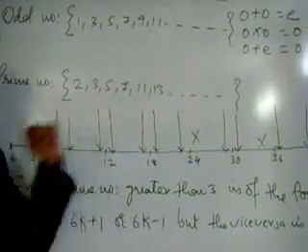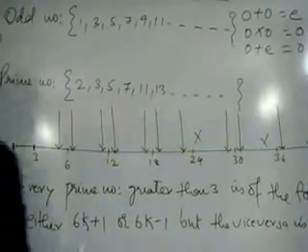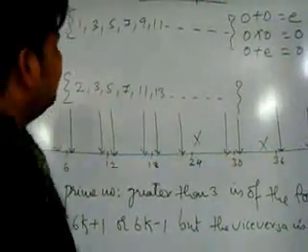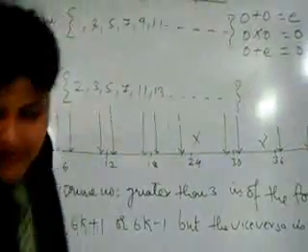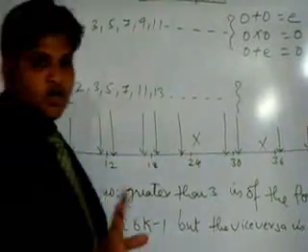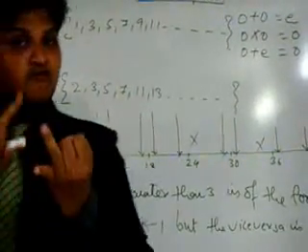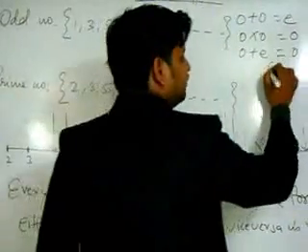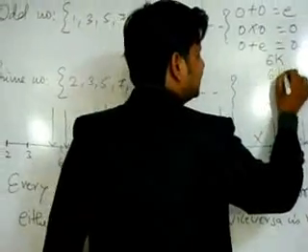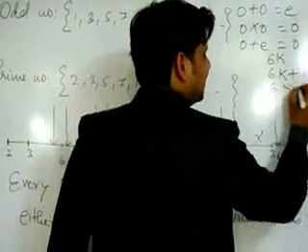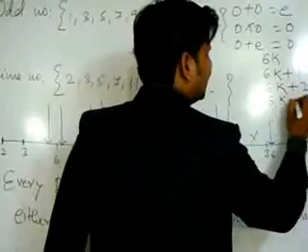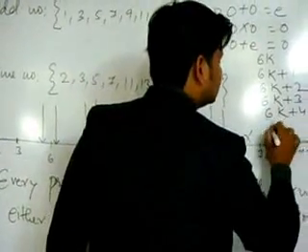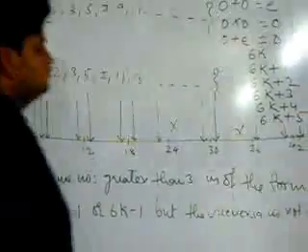Now is it magic? No, it's not magic. Look, whenever you divide a number by 6, kindly focus on this, the possible remainders are either 0, 1, 2, 3, 4 or 5. So a number is either of the form 6k, or 6k plus 1, or 6k plus 2, or 6k plus 3, 6k plus 4 or 6k plus 5.